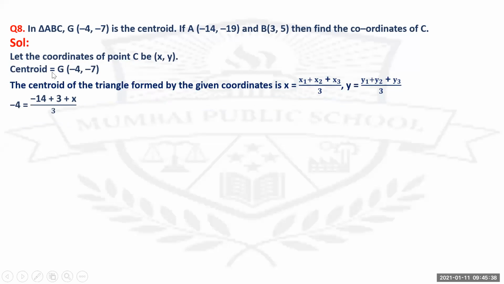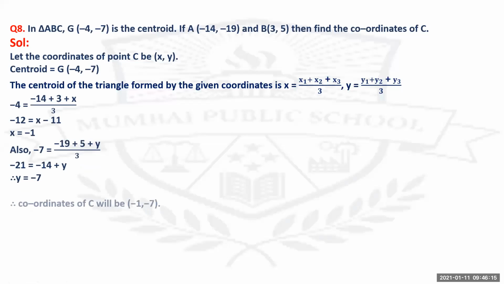Understand? Check. See, minus 4 you have substituted as x, A that is minus 14 as x1, and B that is 3 as x2. So you get minus 4 equals minus 14 plus 3 plus x upon 3. So you get minus 12 equals x minus 11. Therefore x equals minus 1. And also minus 7 equals minus 19 plus 5 plus y upon 3. So minus 21 equals minus 14 plus y. So y equals minus 7. So the coordinates of point C will be (-1, -7).